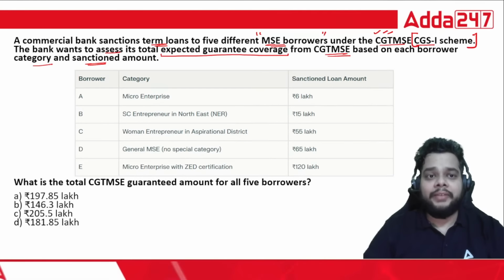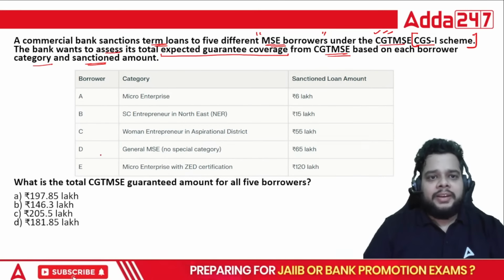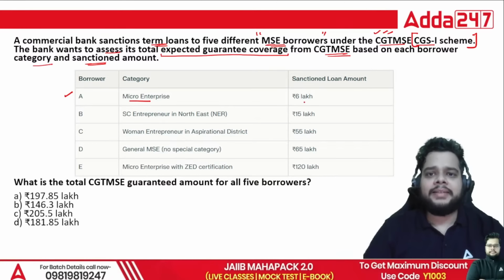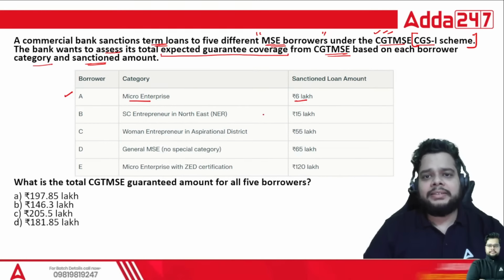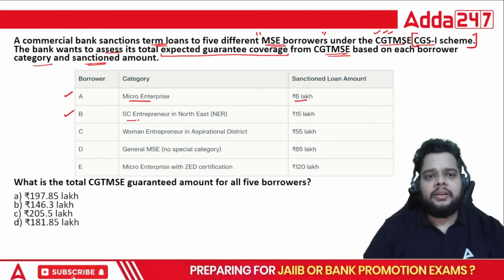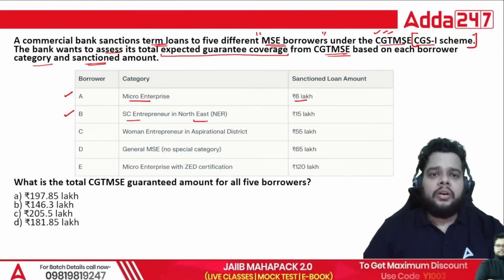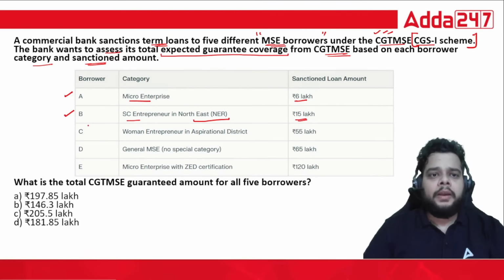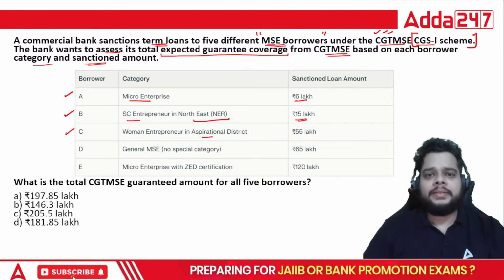What all is given? There are various borrowers. Borrower A is from micro enterprises and the sanctioned loan amount is 6 lakh rupees. Borrower B falls under the category of SC entrepreneur in the northeastern region with a sanctioned loan amount of 15 lakh. Next is a women entrepreneur in an aspirational district, sanctioned loan amount 55 lakh.